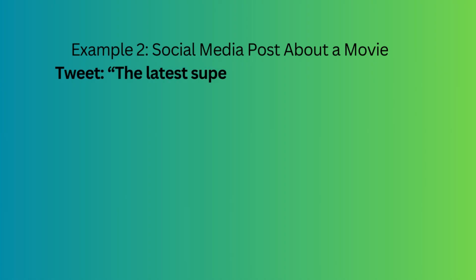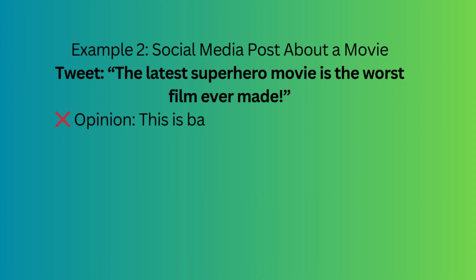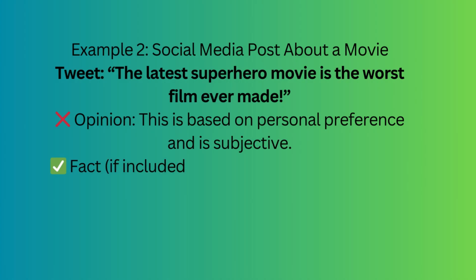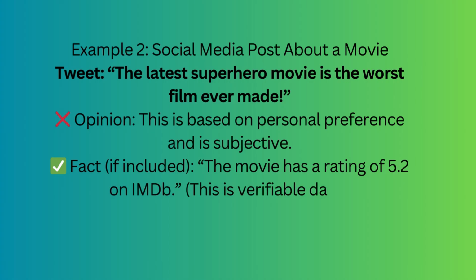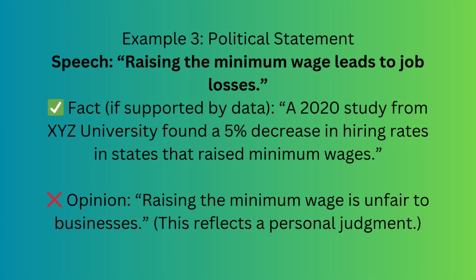Example 2. Social media post about a movie. Tweet: the latest superhero movie is the worst film ever made. Opinion: this is based on personal preference and is subjective. Fact: if included, the movie has a rating of 5.2 on IMDb. This is verifiable data.